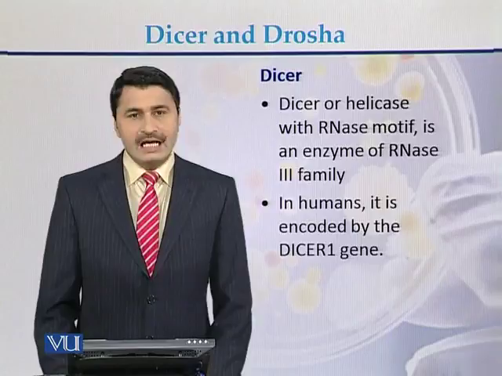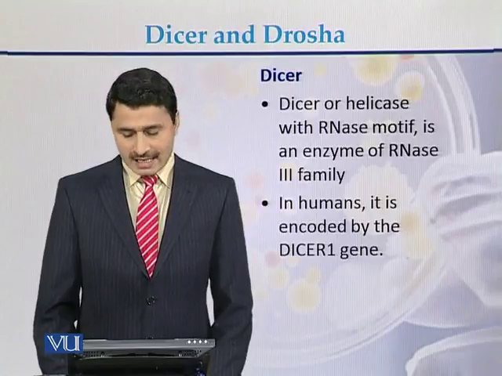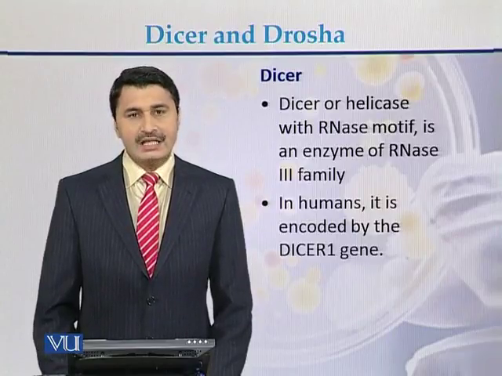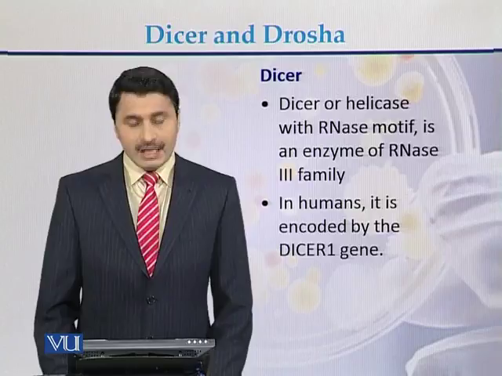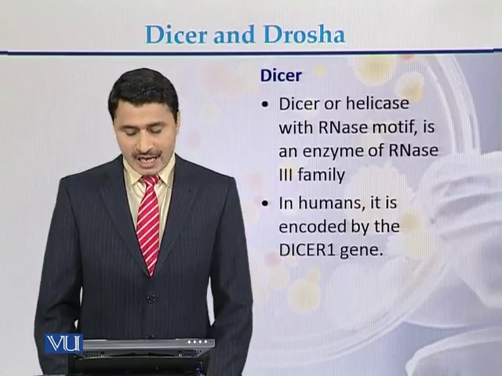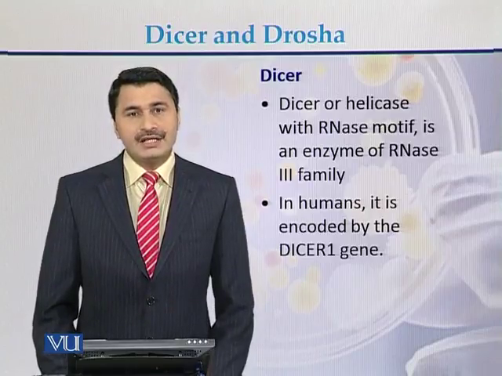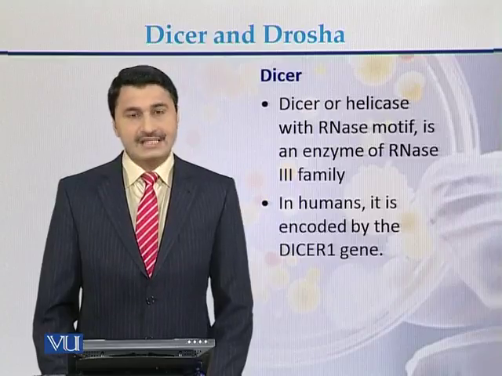Dicer and Drosha. Dicer, which is also called helicase with RNase motif, is a type of enzyme of the RNase 3 family. In humans, it is encoded by a gene and the name of the gene is Dicer1.